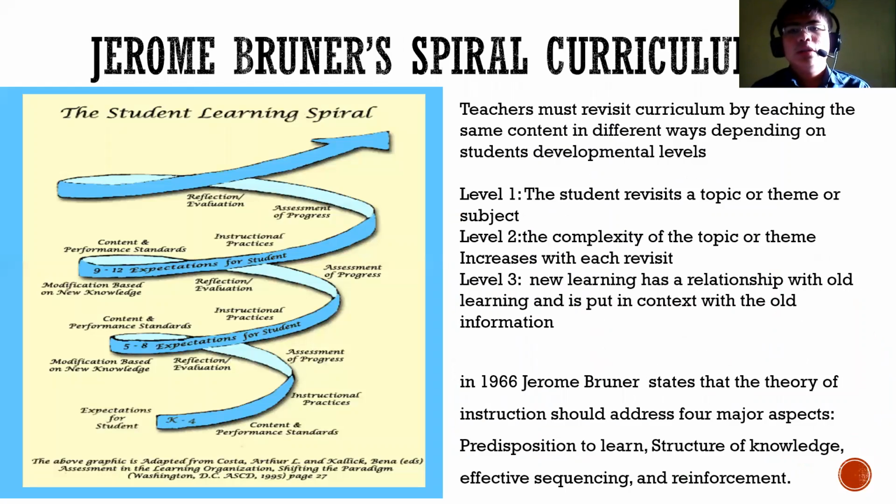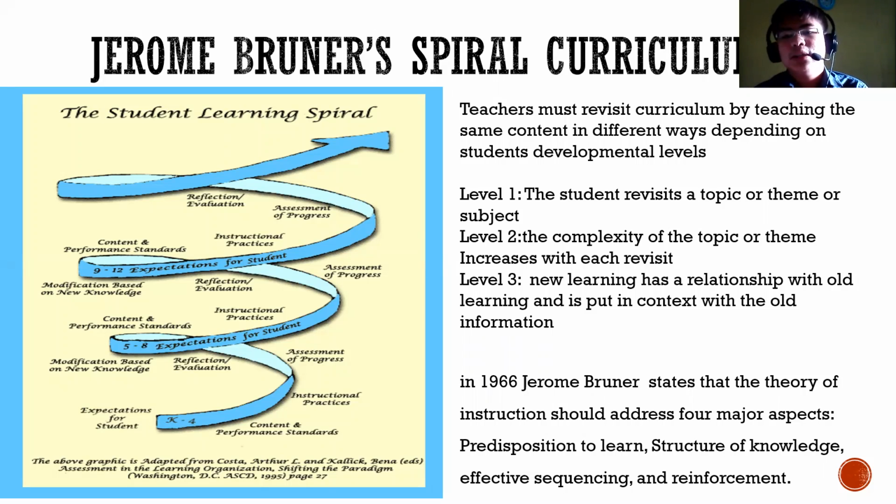Another theory formulated by Jerome Bruner to support his constructivism theory is called the spiral curriculum. The spiral curriculum is based on three levels of methods that the teacher and students can use in order to make meaningful and active learning, part of the so-called discovery learning and the child's capacity to learn new things.